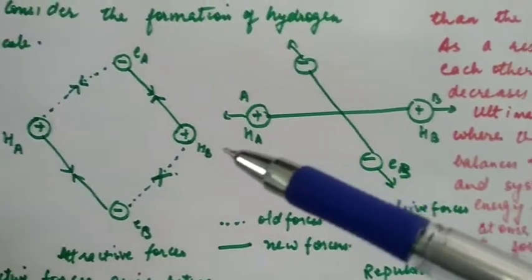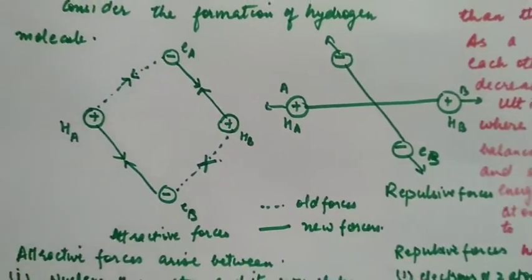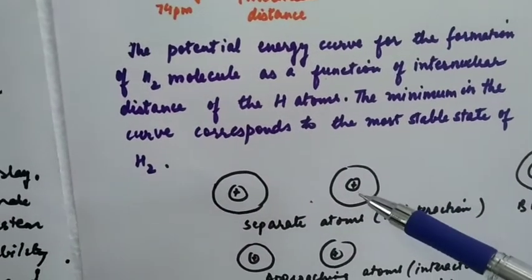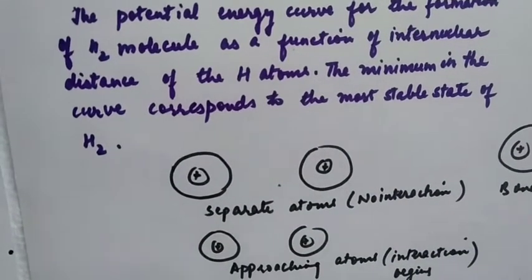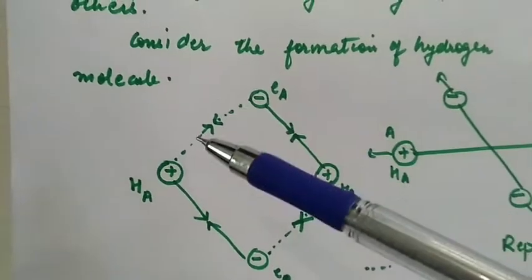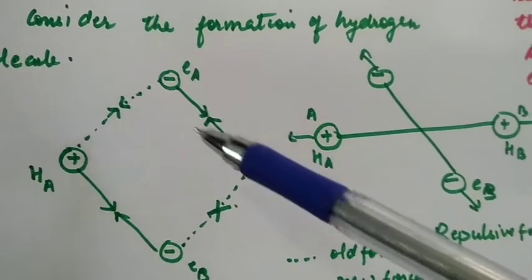These atoms were earlier far apart from each other, and at this stage there was no interaction between them, only the force of attraction between nucleus and its own electron.